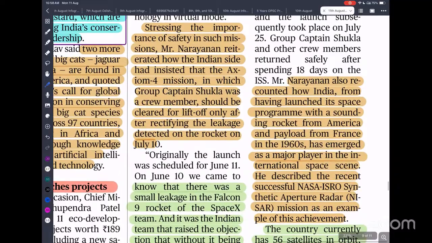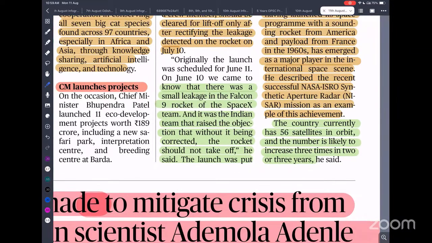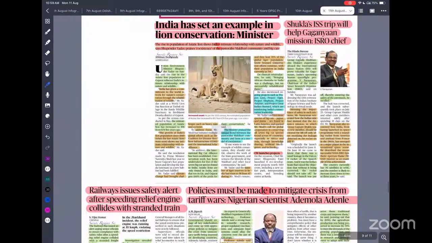Narayanan also recounted how India launched its space program with sounding rockets. So you can see India started its mission from sounding rockets, and gradually we have emerged as a space power. Recently, we have launched the NASA-ISRO Synthetic Aperture Radar, called NISAR. The country currently has 56 satellites in orbit, and the number is likely to increase three times in the next 2 to 3 years. That means the number of satellites will increase 3x, that means 150 in 2 to 3 years. So it is humongous, that is large. You can say it is a huge rise in the numbers.